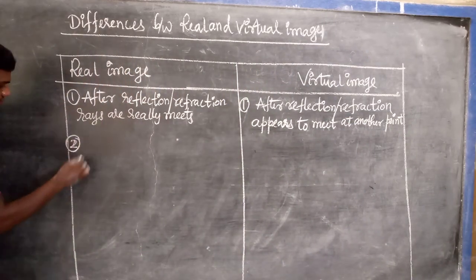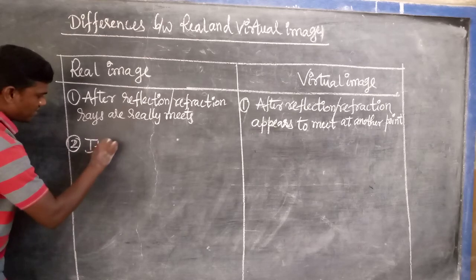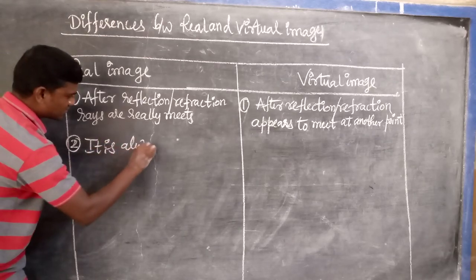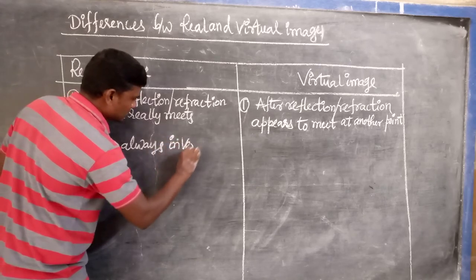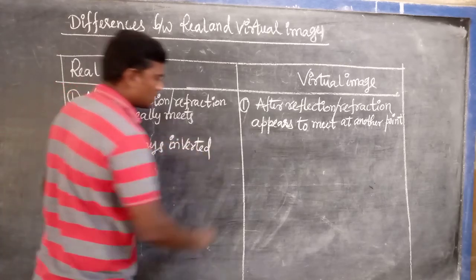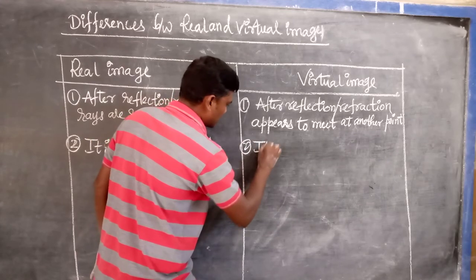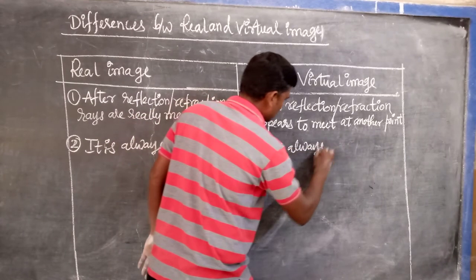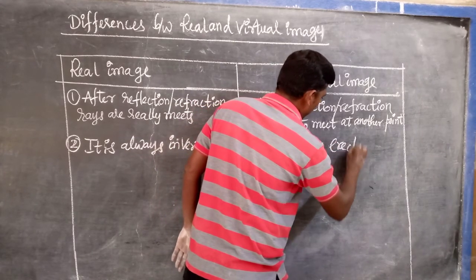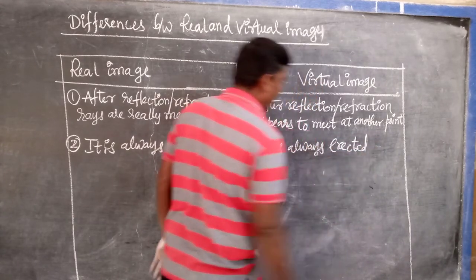Second one: real image is always inverted; virtual image is always erected or upright.